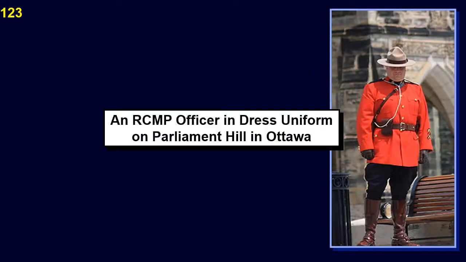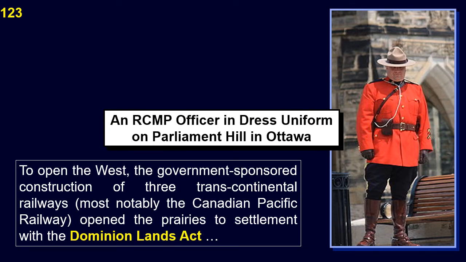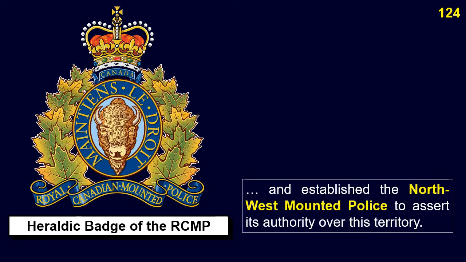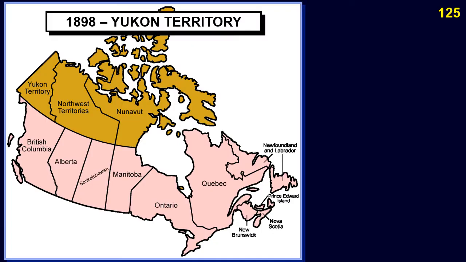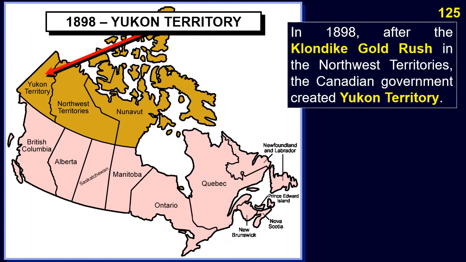To open the West, the government sponsored construction of 3 transcontinental railways, most notably the Canadian Pacific Railway, opened the prairies to settlement with the Dominion Lands Act, and established the Northwest Mounted Police to assert its authority over this territory. In 1898, after the Klondike Gold Rush in the Northwest Territories, the Canadian government created Yukon Territory.